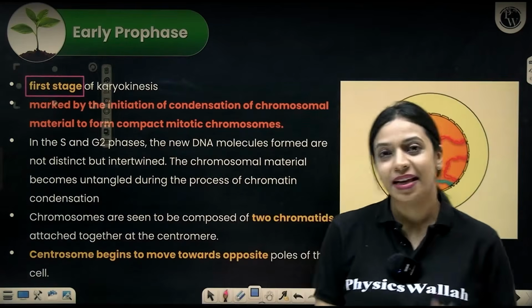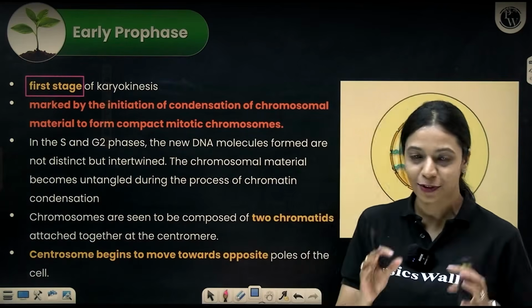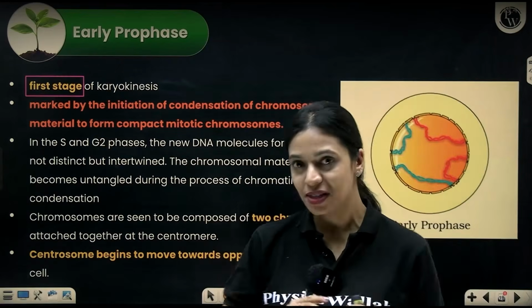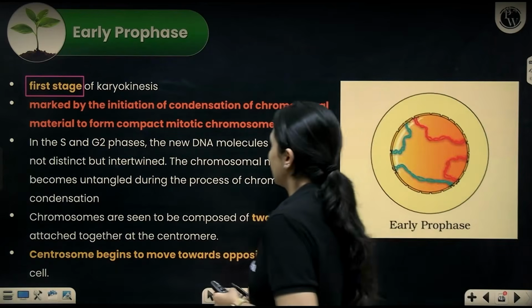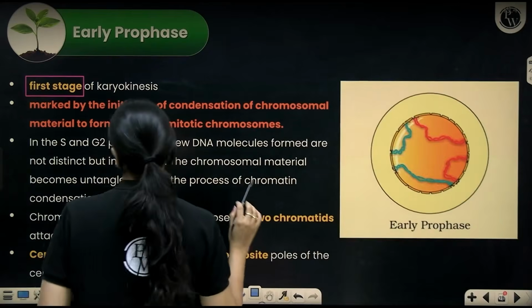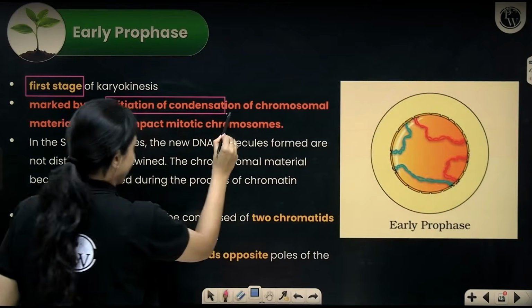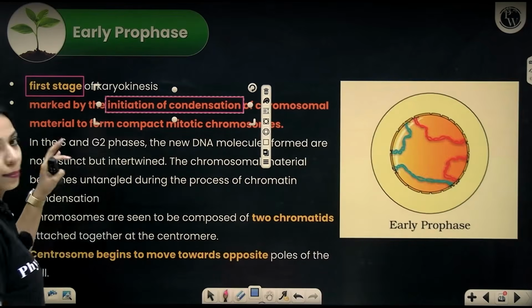Okay. Now, prophase is the first stage of karyokinesis. How do we know that the cell has entered prophase? There is a distinct feature, a characteristic feature, which marks that the cell has entered prophase. That is, DNA that has been replicated will start getting condensed. Condensation of DNA will begin in the prophase itself.